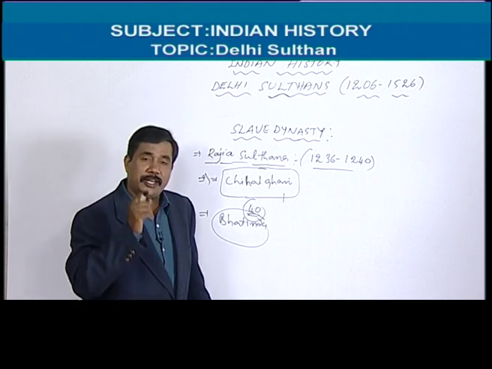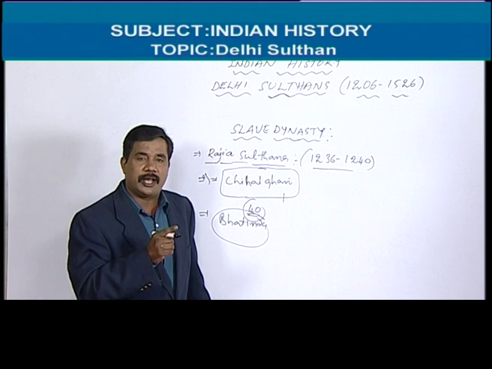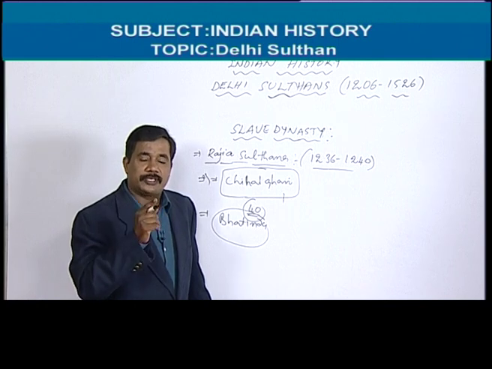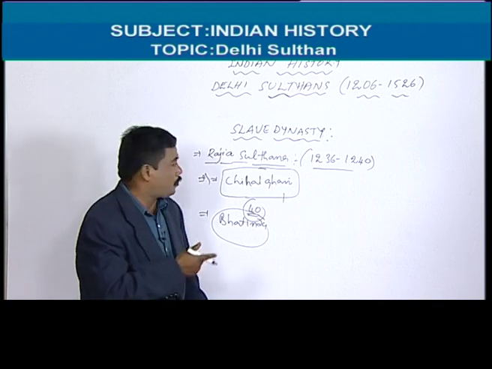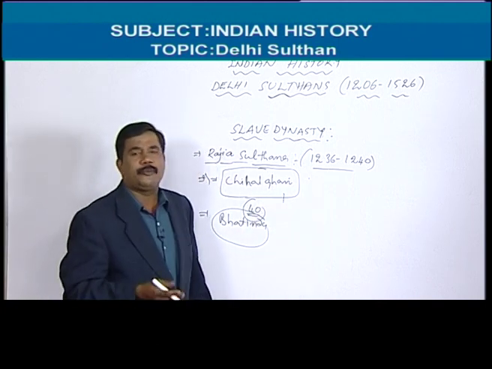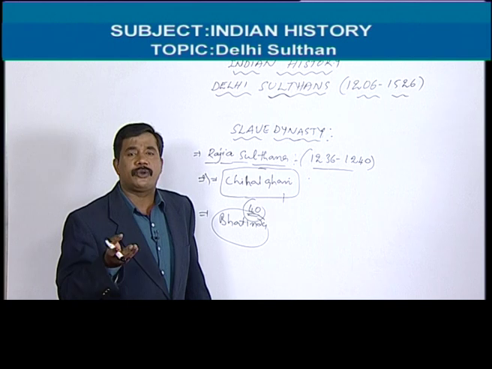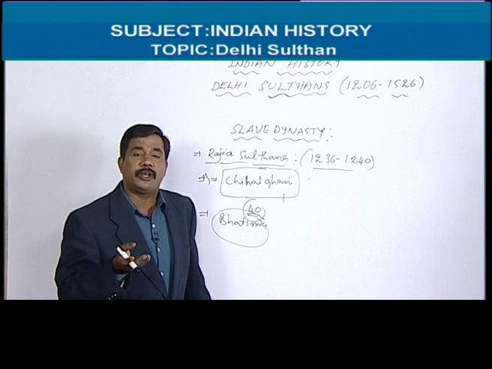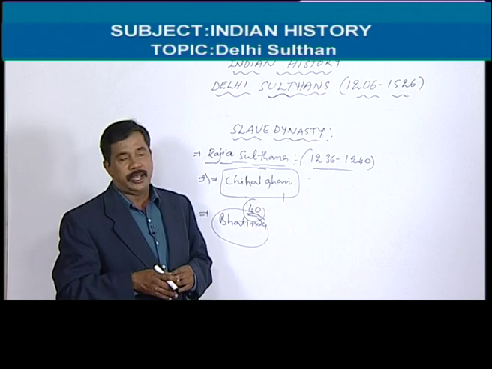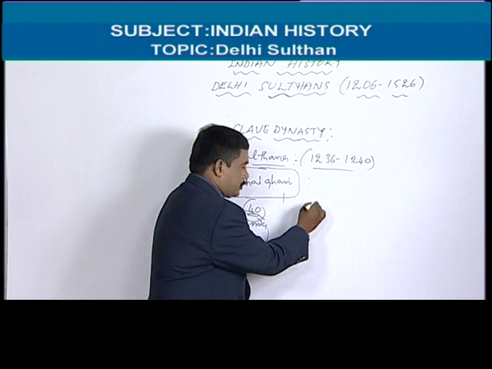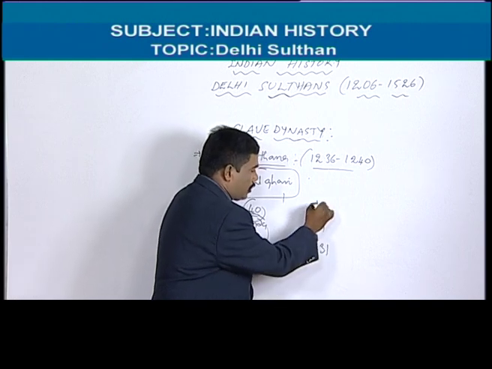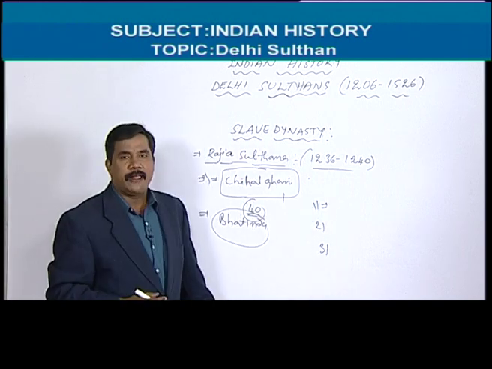But whatever, in Indian history, Razia Sultana is a great person. She is the first woman ruler in India. So we remember, because we may have the question, who is the first woman ruler in India, or who is the first woman who ruled the Delhi Sultanate? That is Razia Sultana. And after Razia Sultana, there are no important successors. There are no important rulers.